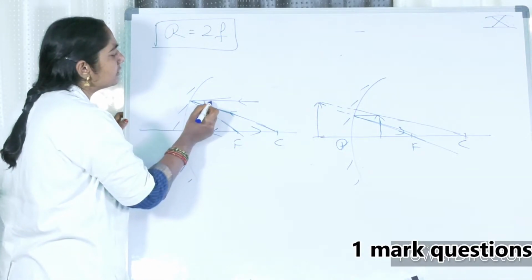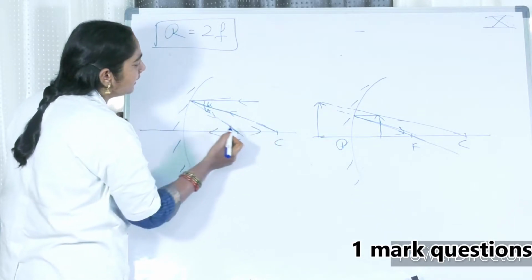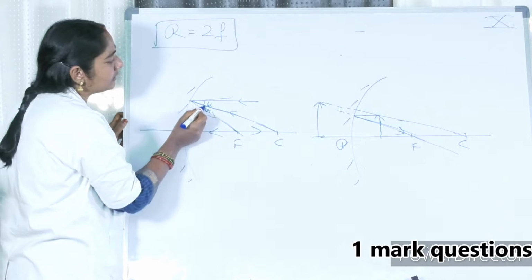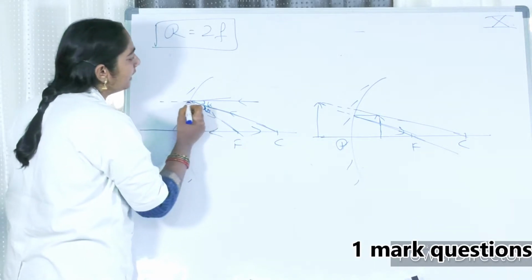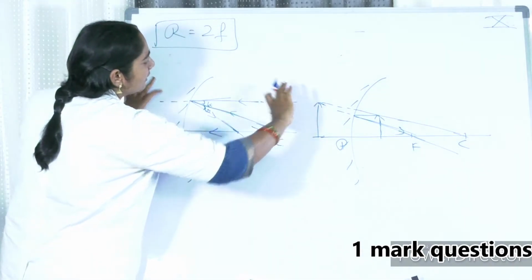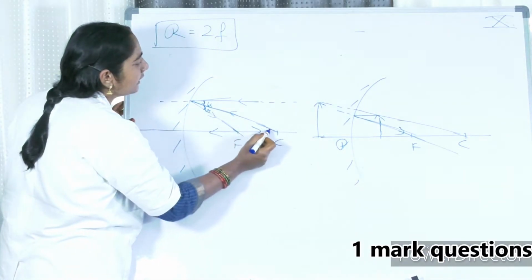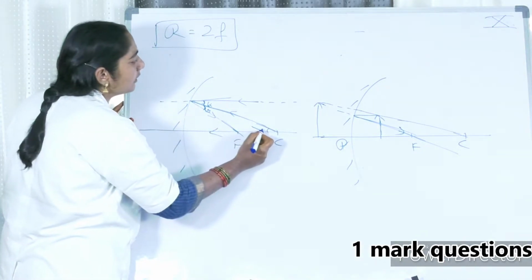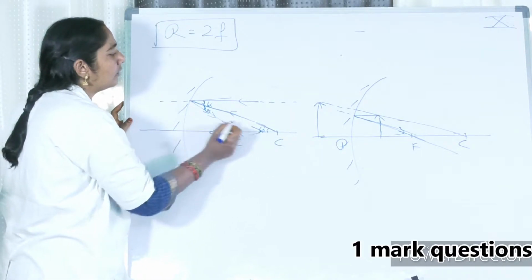This is the angle of incidence, this is the angle of reflection. Now please try to understand: these two lines are parallel and this is a transversal, so the alternate angles are equal. So this is also angle i, and these two angles are equal.